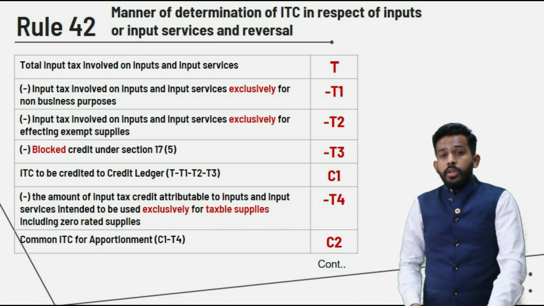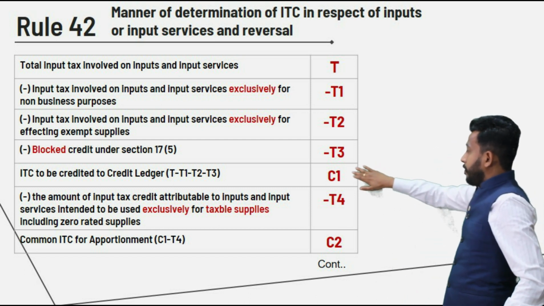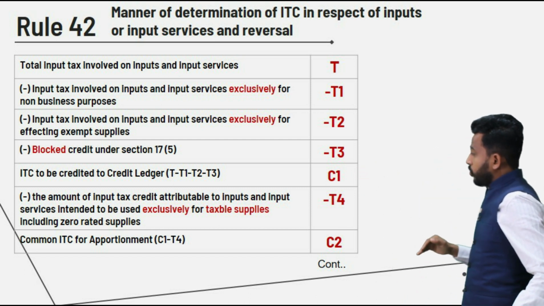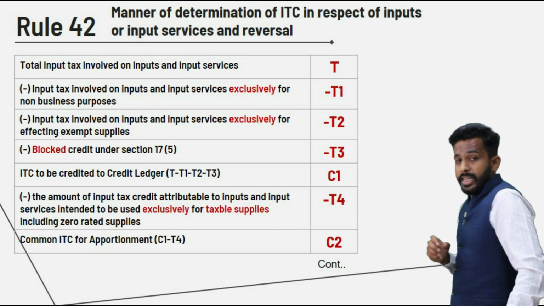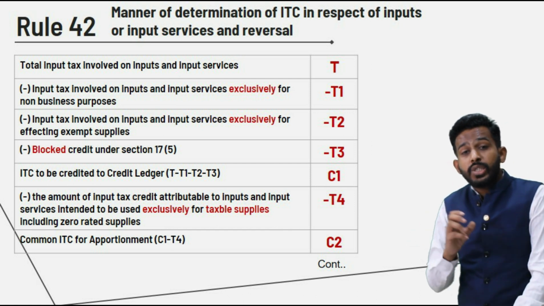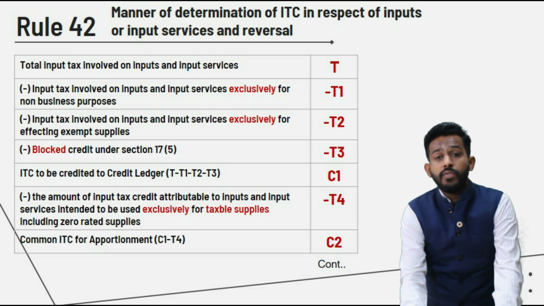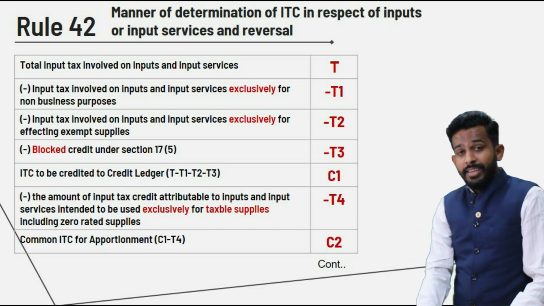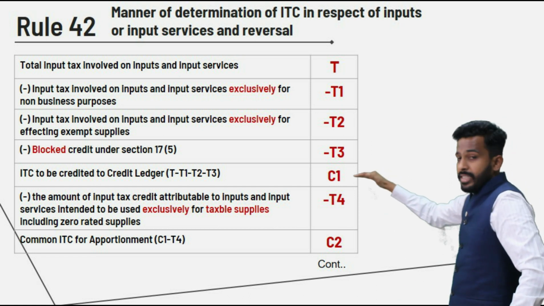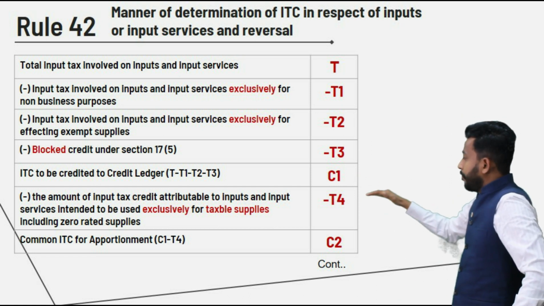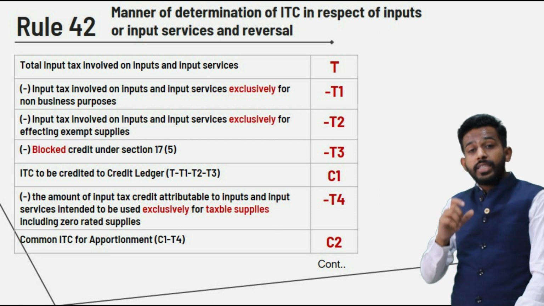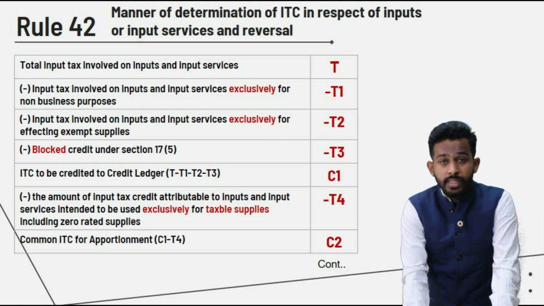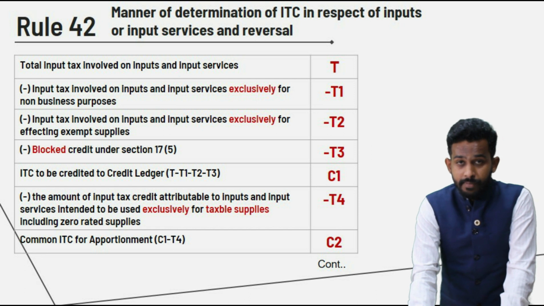Now after this C1, what we need to do is we need to see, is there any credit which is exclusively used for the purpose of providing taxable supplies including zero rated supplies? Yes friends, after arriving at C1, we will deduct the ITC which is used exclusively for providing taxable supplies including zero rated supply.